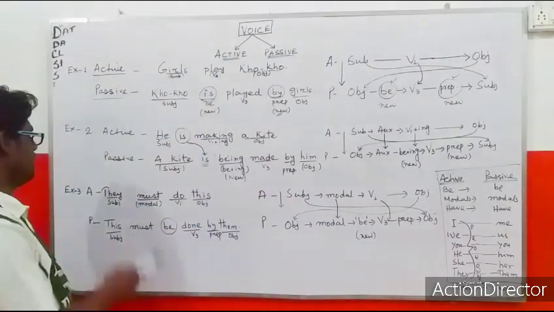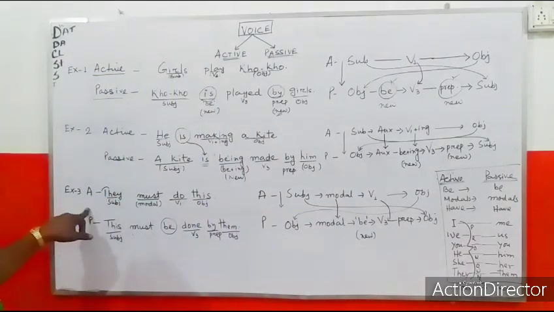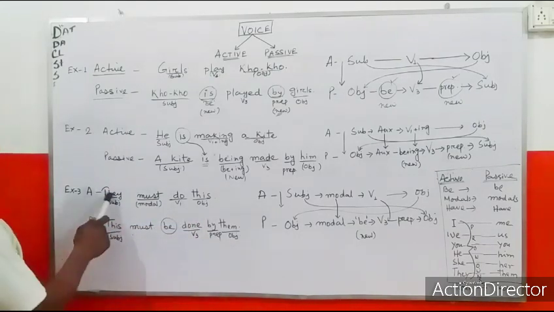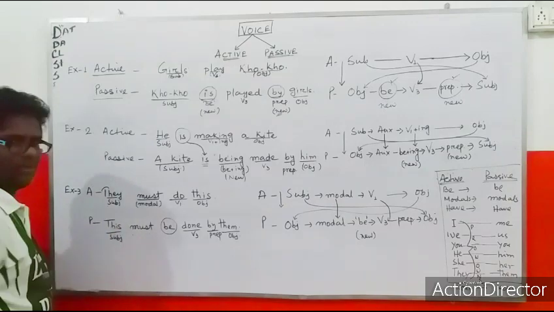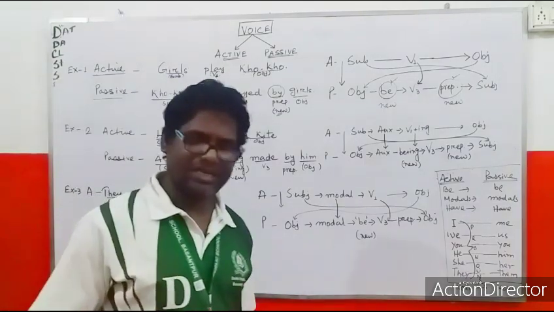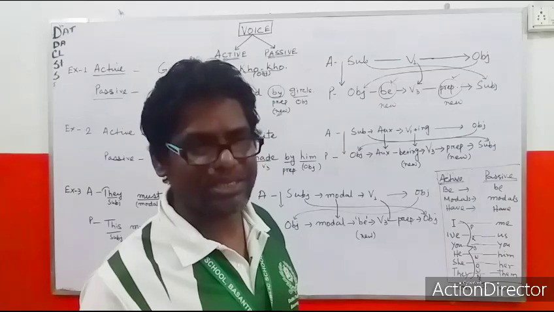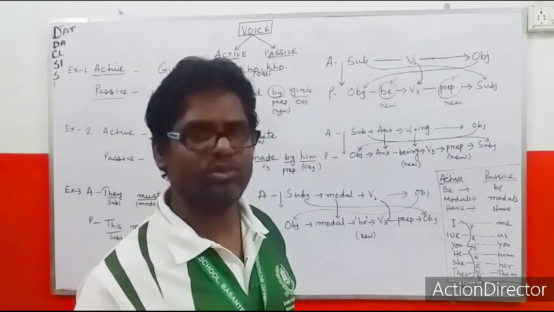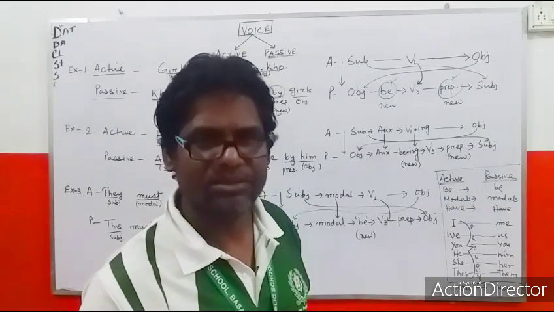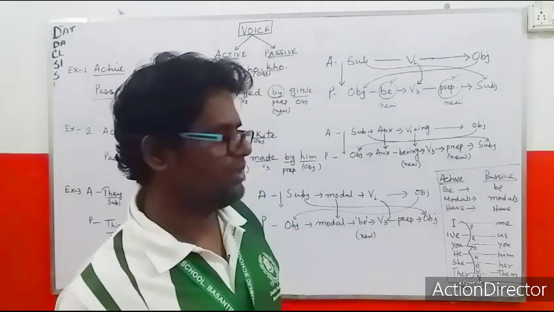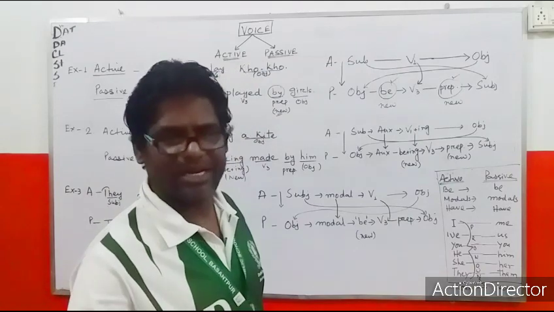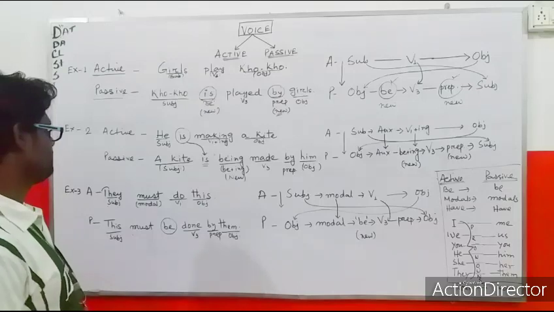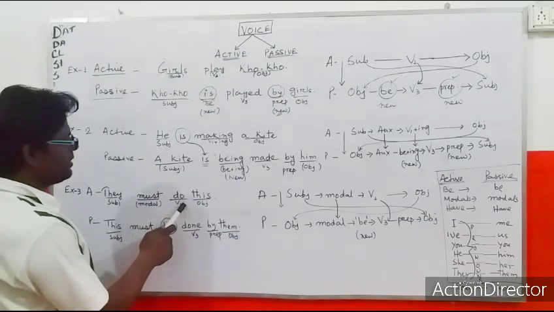Next sentence, exercise 3. They must do this. Subject they, must is a modal. What are modals? I already discussed in the previous classes. Modals are can, could, shall, should, may, might, will, would, must, ought, need, dare. These are called modal auxiliaries or modal verbs. Here must is one modal, and then V1 is coming here.